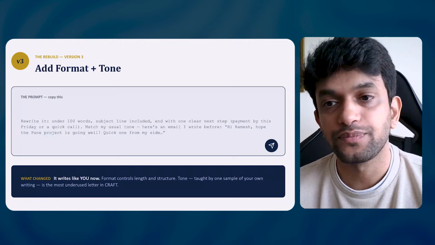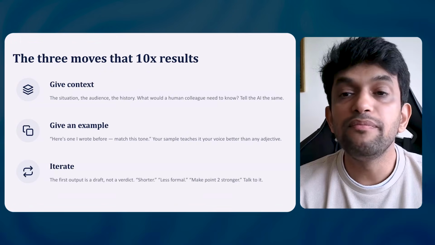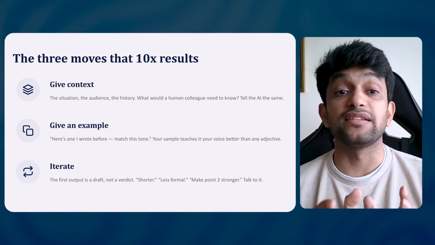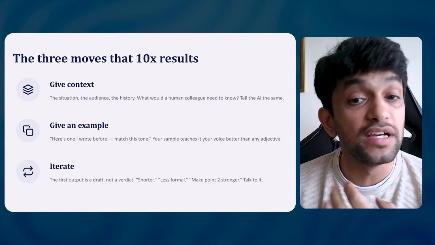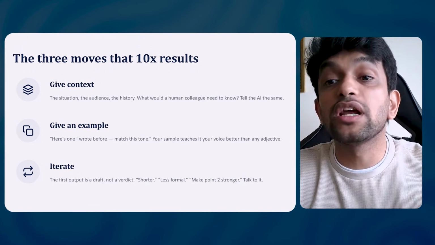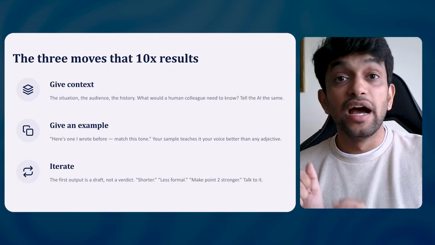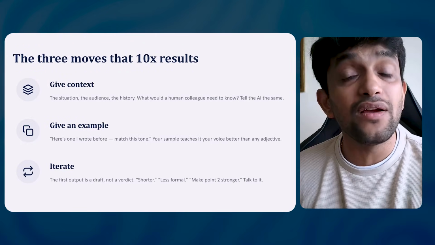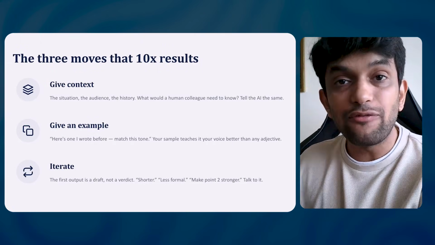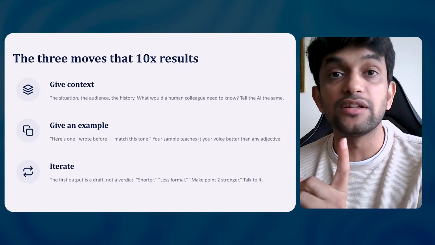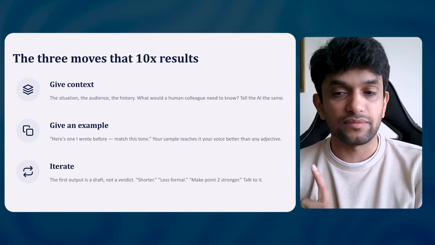Perfect. Now, there are 3 things that make the result 10x. Number 1, give context: the situation, who the audience is, what the history is, what a human colleague would need to know. Then tell the same to AI. Please understand this. You have to tell it everything you would tell a human. You have to treat it like a human.